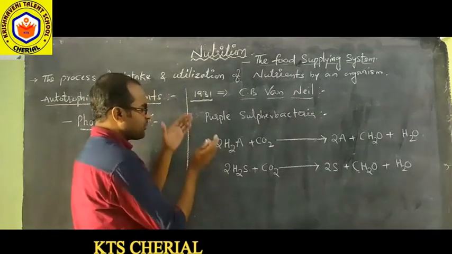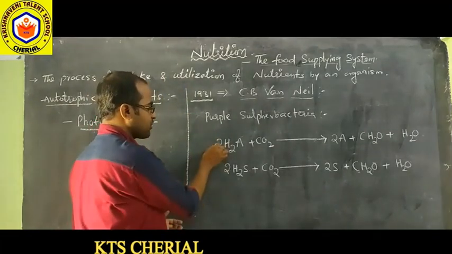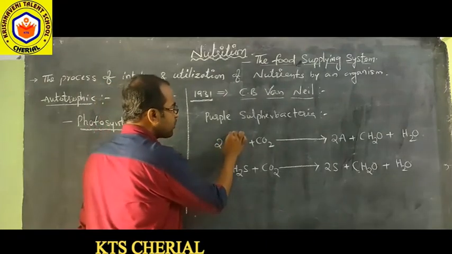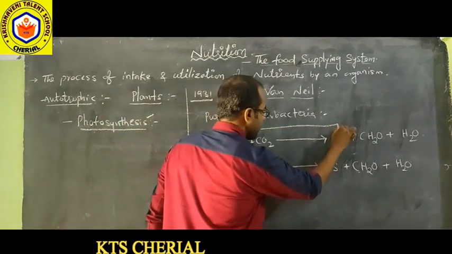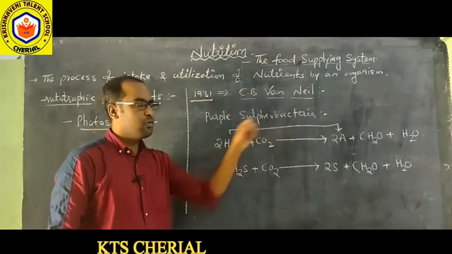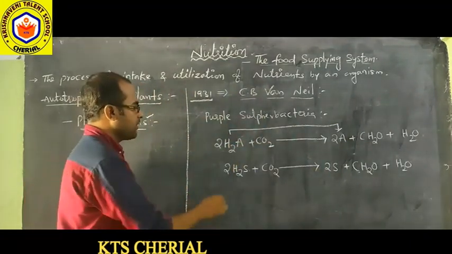So here let us observe the first equation. In this, H2A is converted into A, right? What happened here?